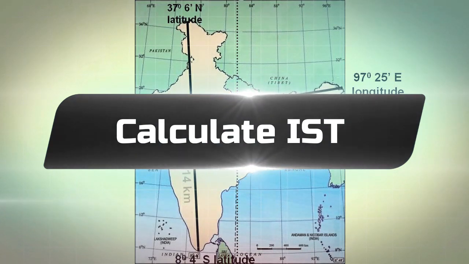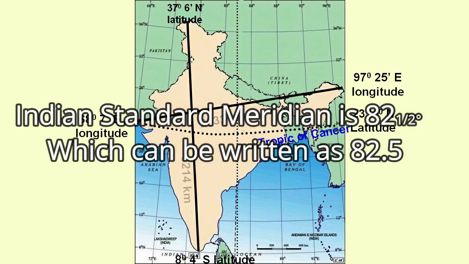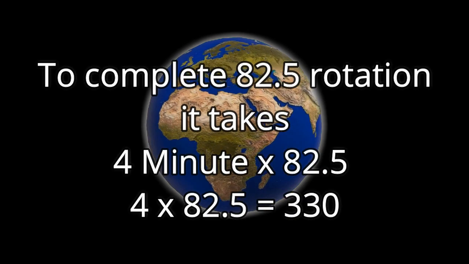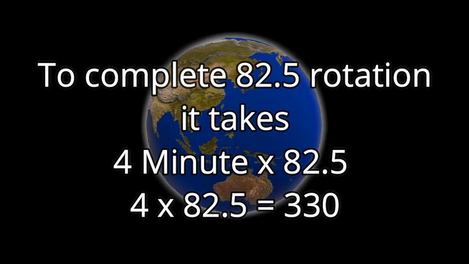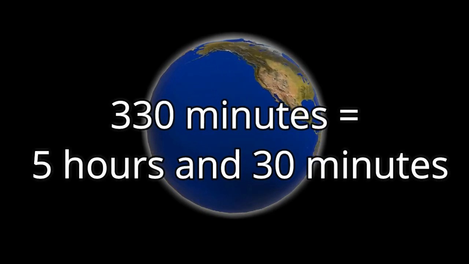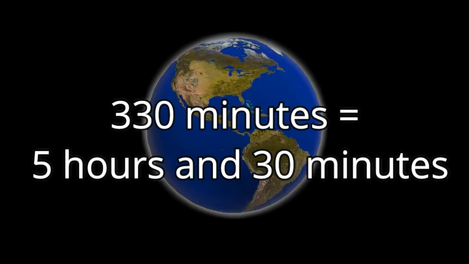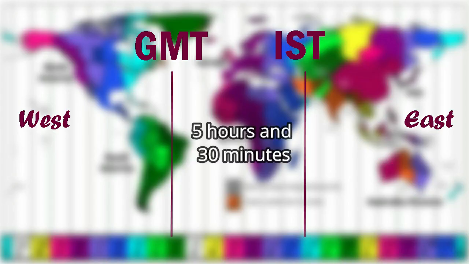Here we are going to calculate the standard time of India. The Indian standard meridian is 82.5 degree. To complete 82.5 degree of rotation, Earth takes 4 into 82.5, that is 330 minutes. 330 minutes can be converted into hours, which means 5 hours and 30 minutes. Clear? So the time difference between India and the Greenwich Meridian is 5 hours and 30 minutes.